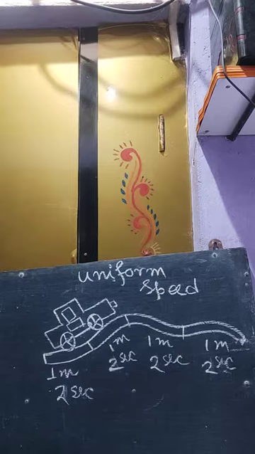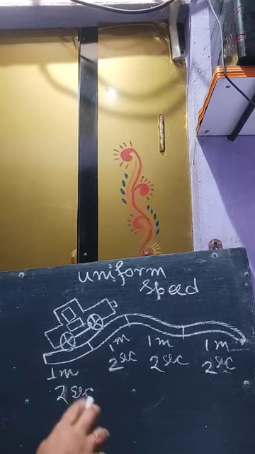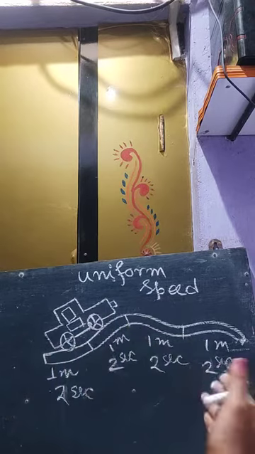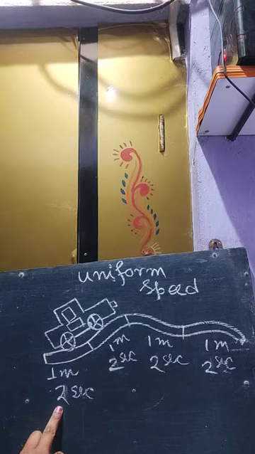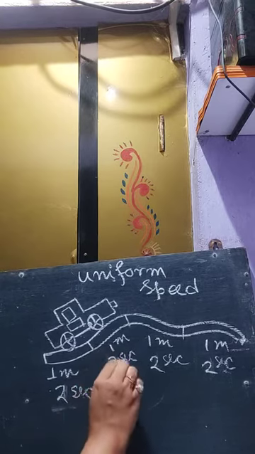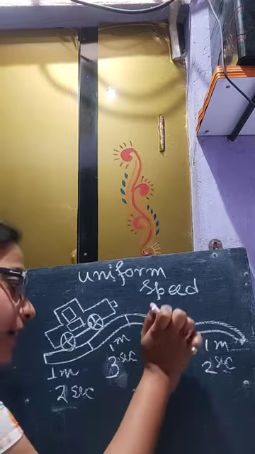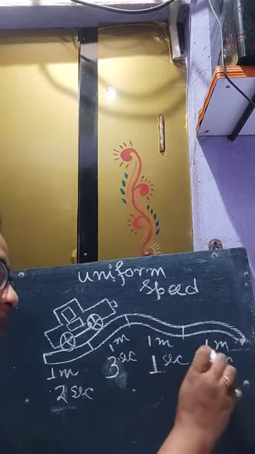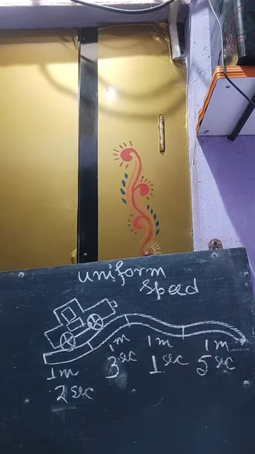Now what is non-uniform speed? If a body covers the same distance in different intervals of time. Suppose for the first 1 meter it is 2 seconds, for the next let us consider 3, for the next 1 second, and for the next 1 meter 5 seconds.